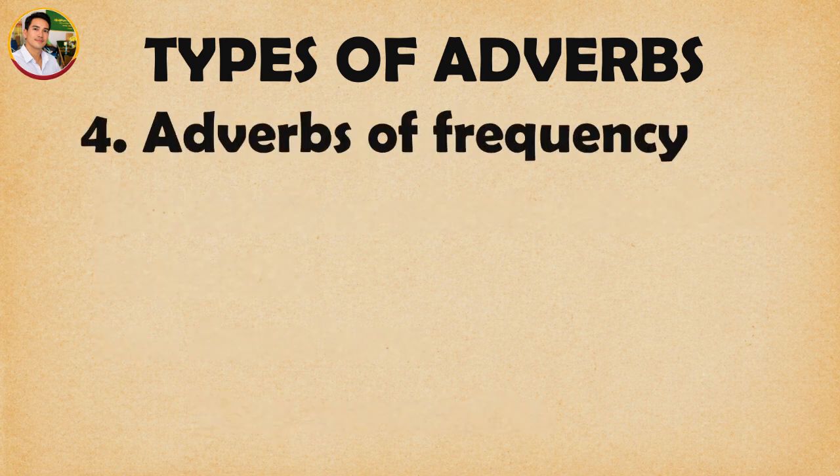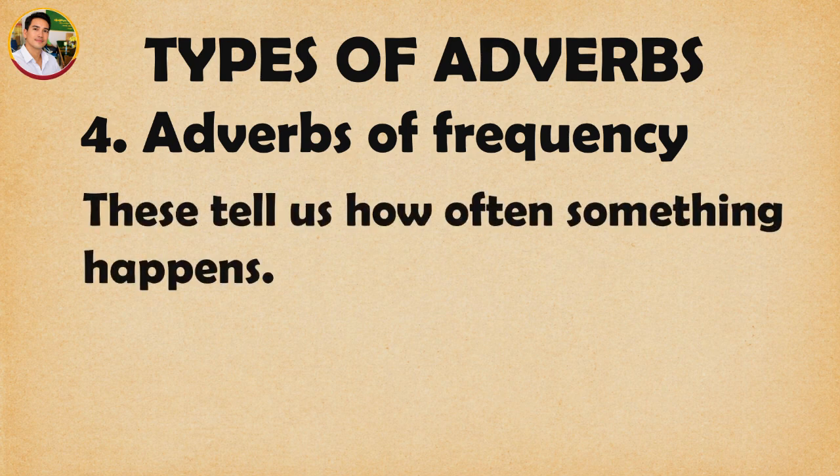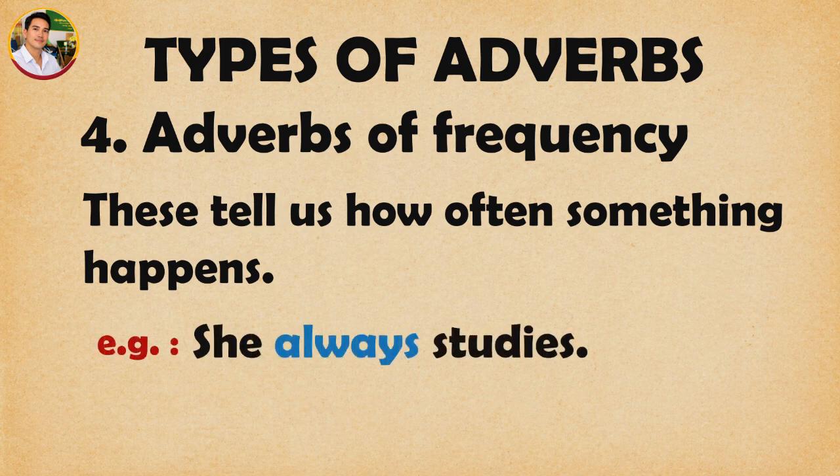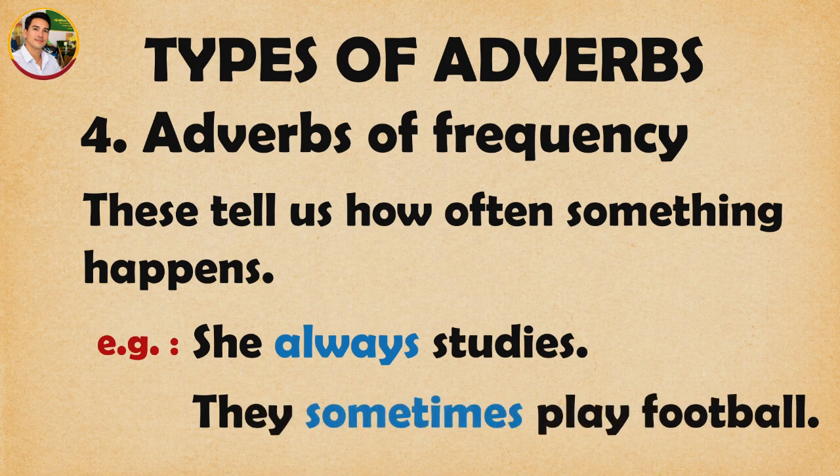Next, everyone, it is about adverbs of frequency. These tell us how often something happens. For example, she always studies, or they sometimes play football. These are very common in daily English. I hope everyone understands about how to use adverbs of frequency correctly in sentences.